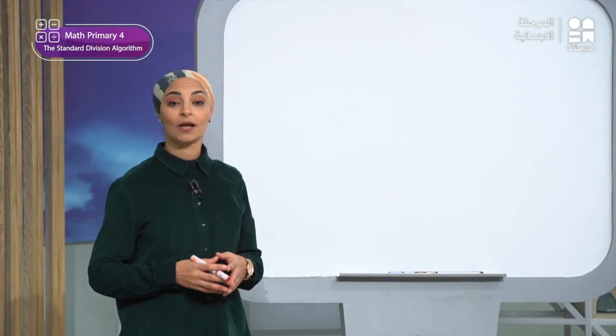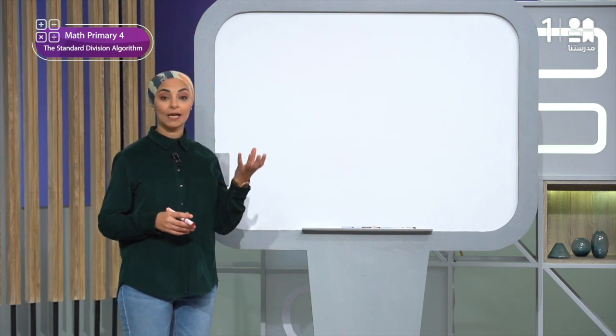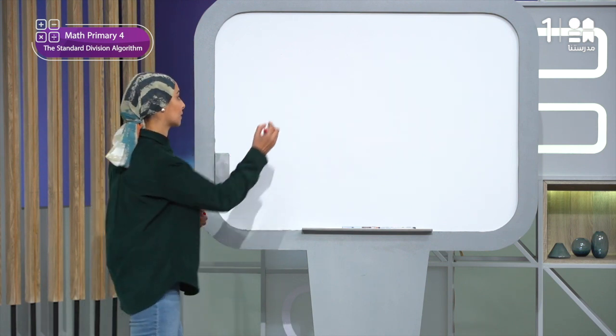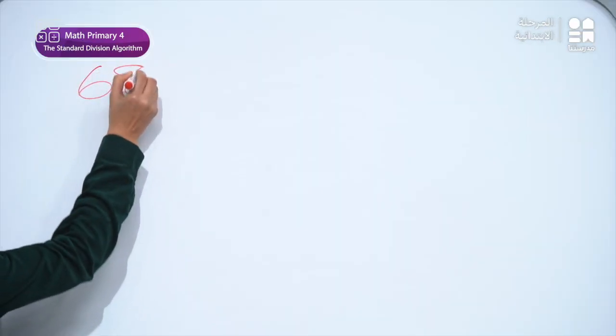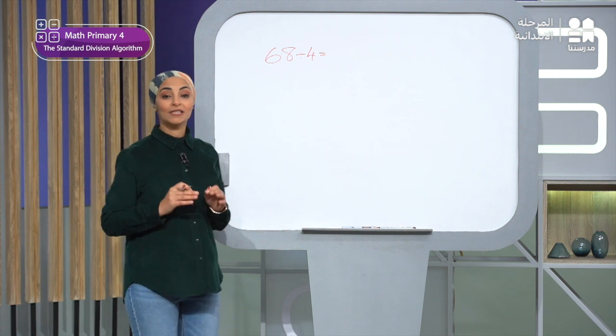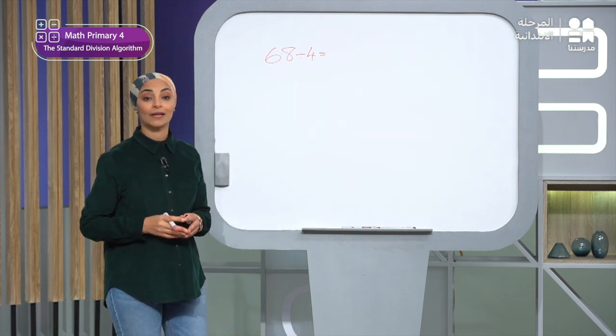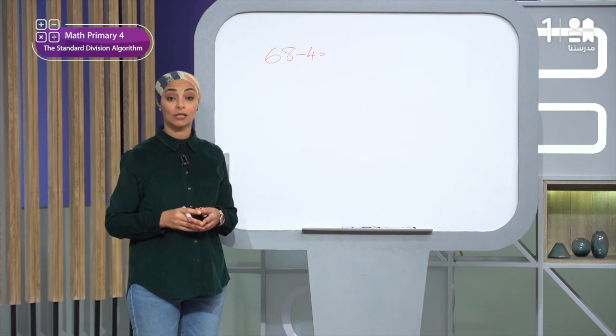Here we will estimate the outcome or the answer and then calculate the actual outcome using a quick draw. In problem number 1, he wants me to divide 68 divided by 4. Let's write it together. 68 divided by 4. So, as usual, we will try to estimate the answer. We will find that the quotient is between what and what?